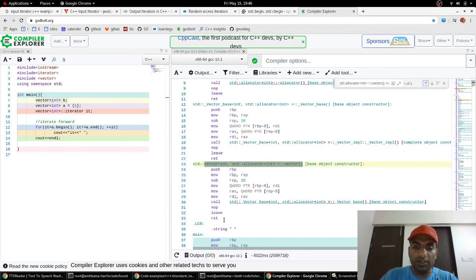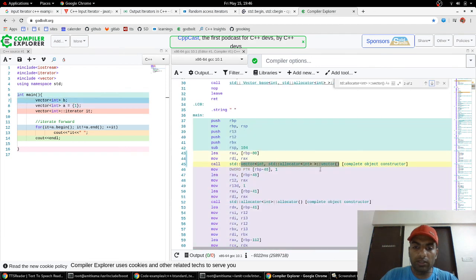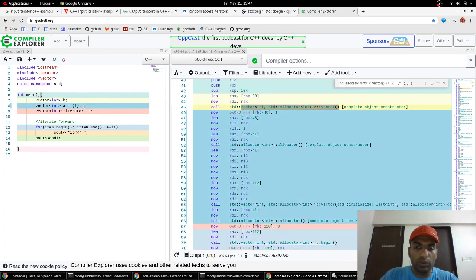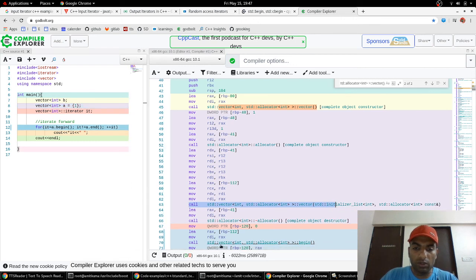It's defined here, it's a separate function. Now let us move back. Then let me point to the 1 here, this is initializing the vector. This initialization of vector is this call. Let me see what this call looks like.